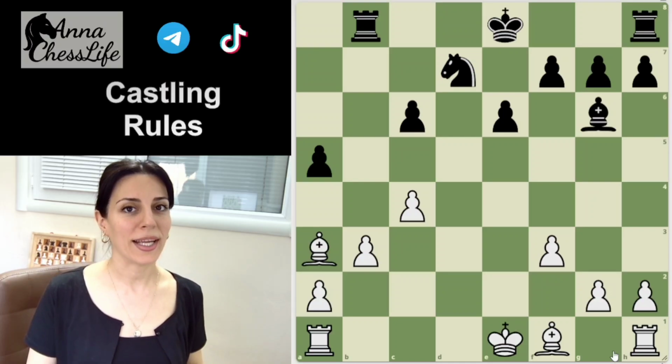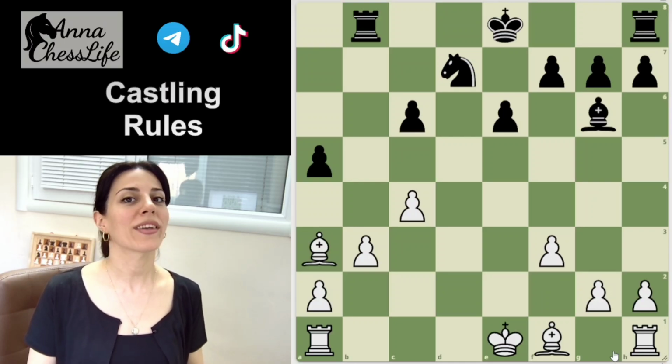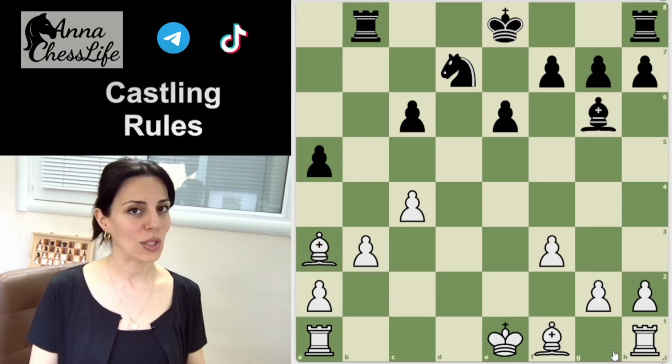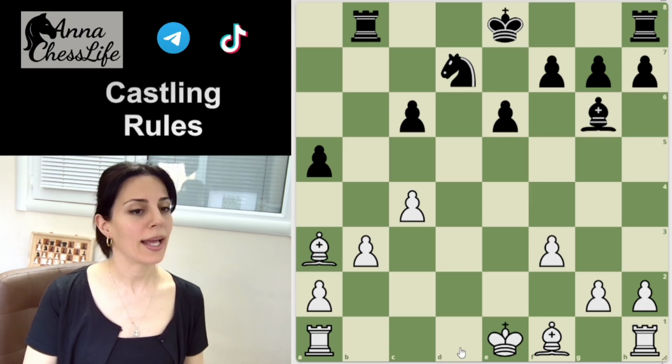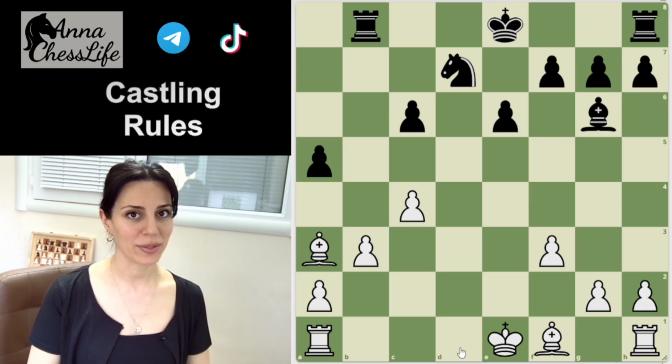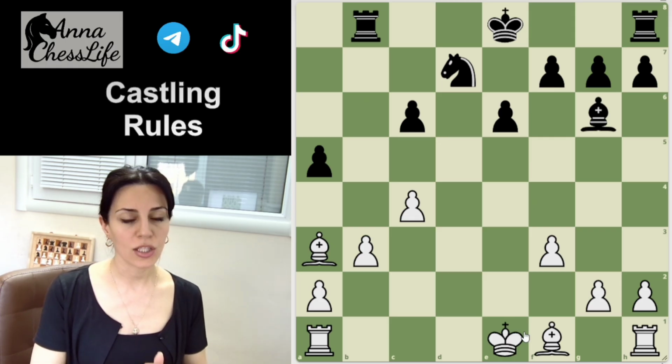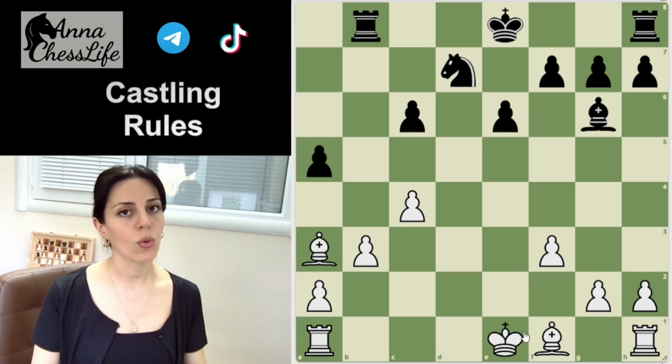Now let's get acquainted with the other conditions of castling, that is, when it is not allowed to castle. Let me very quickly say all the rules and then show them on examples. So let's start. Castling is not allowed when the king or the rook has moved before the castling.